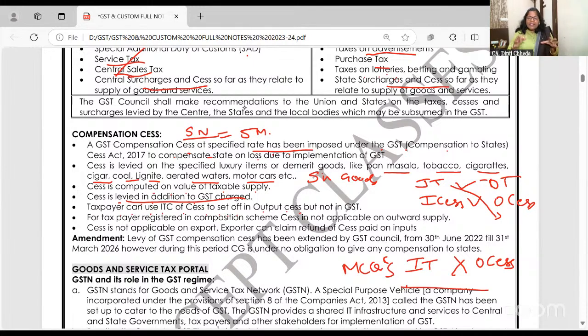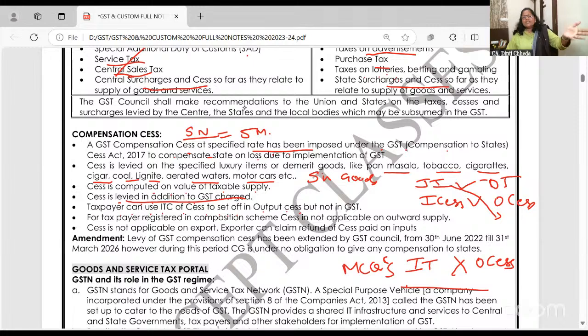This is called 3D makeup, 5D makeup of your textbook. And if you don't have it, write it in your notebook, but write it down. Shall I dictate? Input tax, output tax, set off allowed. Tick mark. Input cess, output compensation cess, set off allowed.